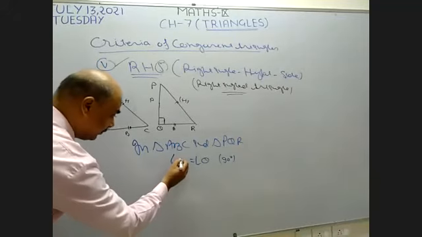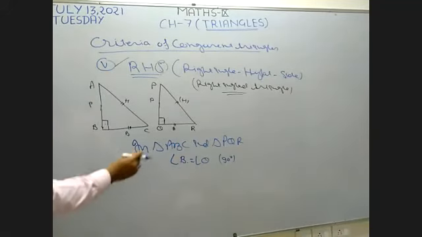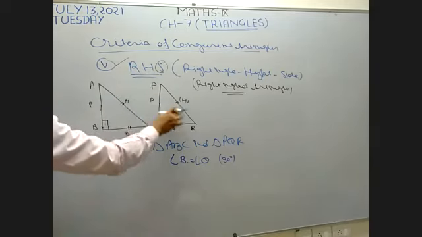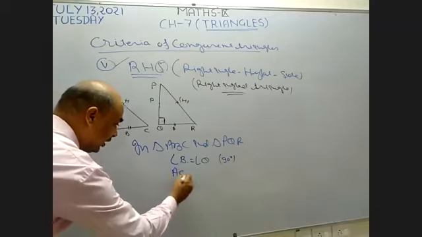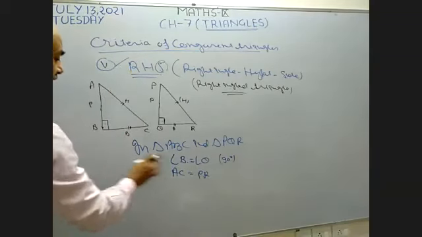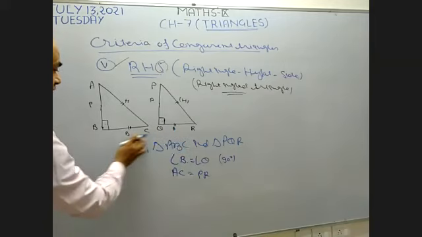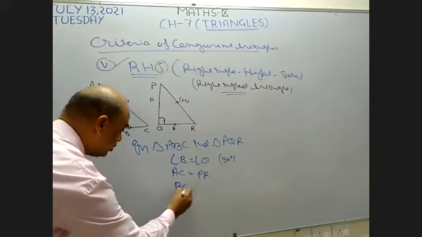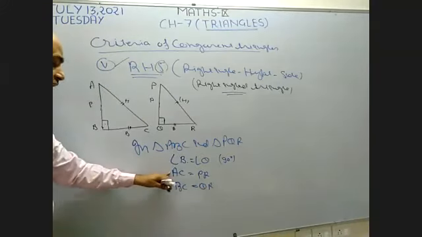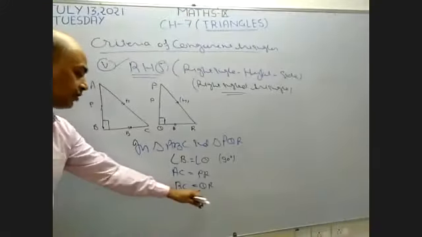Okay. After that, H. H means this hypotenuse. I suppose the hypotenuses of both the triangles are equal. I make them equal. AC equal to PR. I suppose these hypotenuses are equal and I take the bases of both the triangles equal. So right here BC is equal to QR. Now this is the right angle, this is the hypotenuse of the triangle, and this is the base of the triangle.